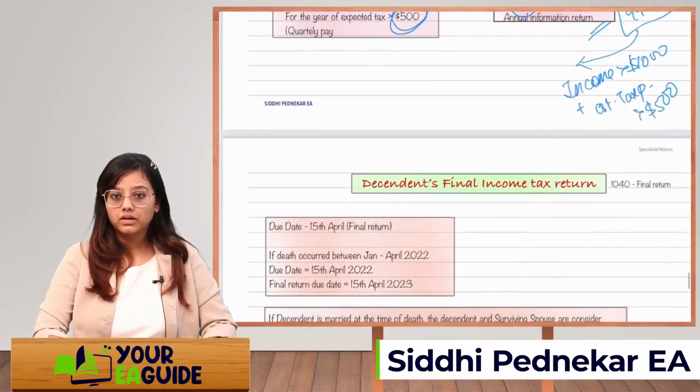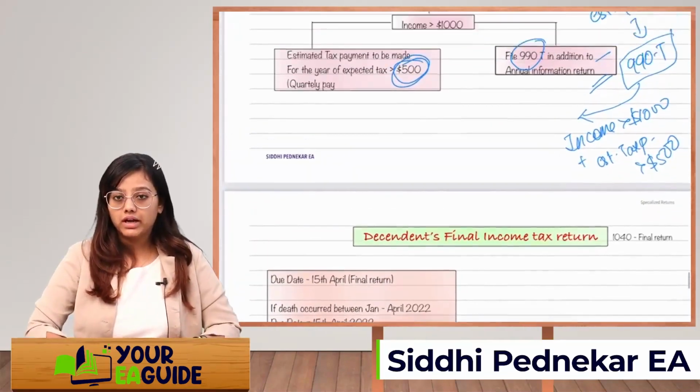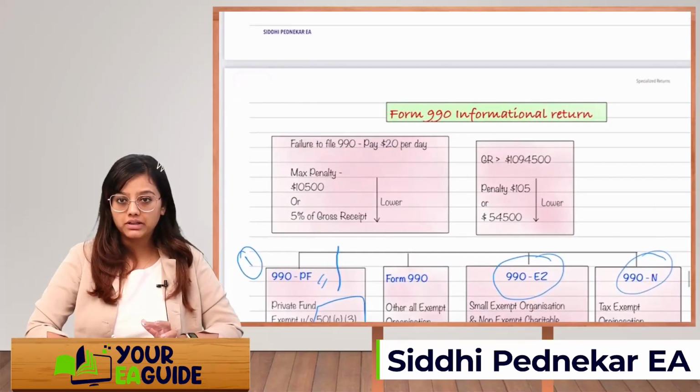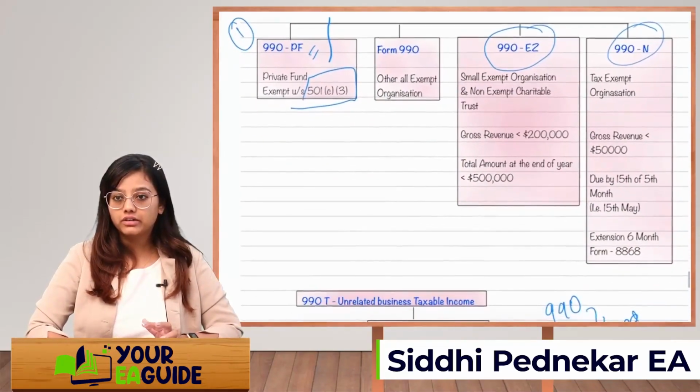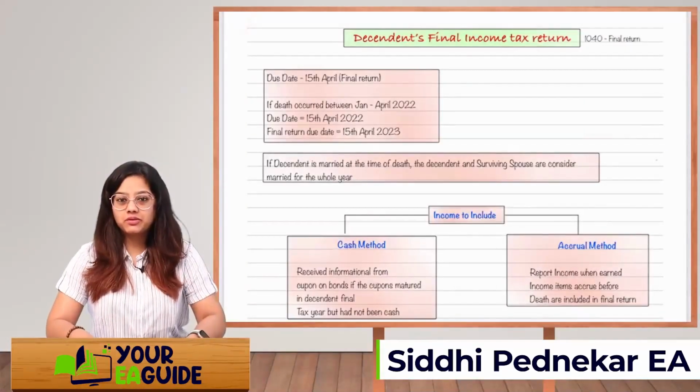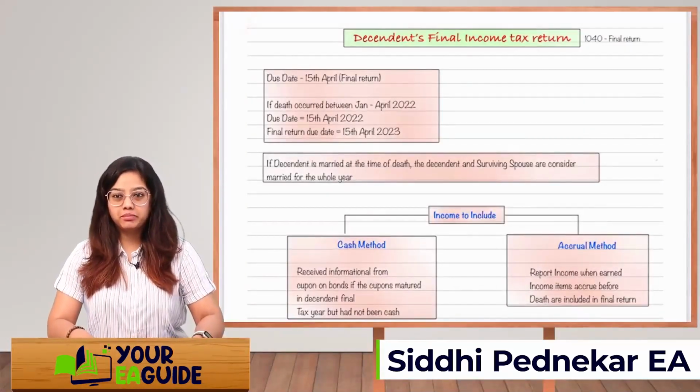Okay, so this is about 990. This is the simplest one. Only form numbers will have to be remembered in this, and the deadlines or due dates for 990-N. Let's start with the next topic, that is the decedent's final income tax return.